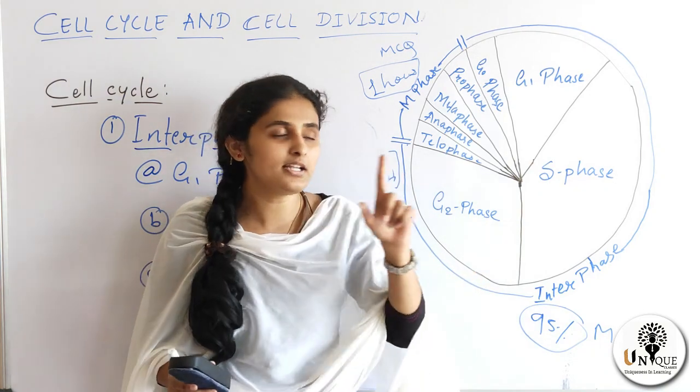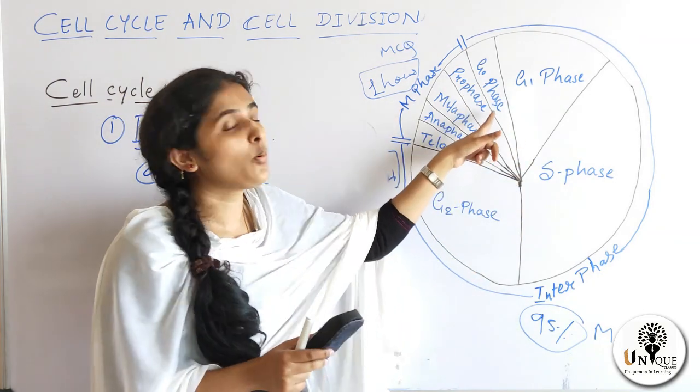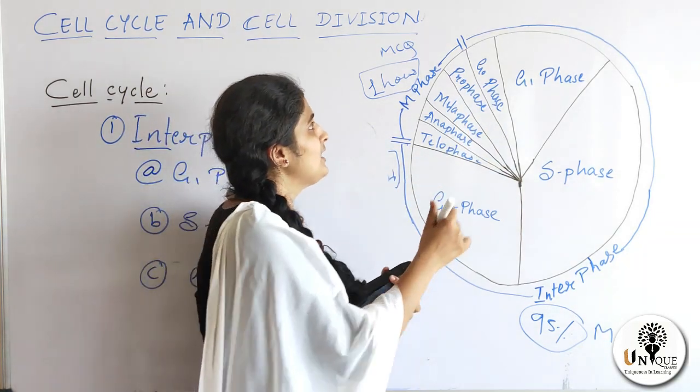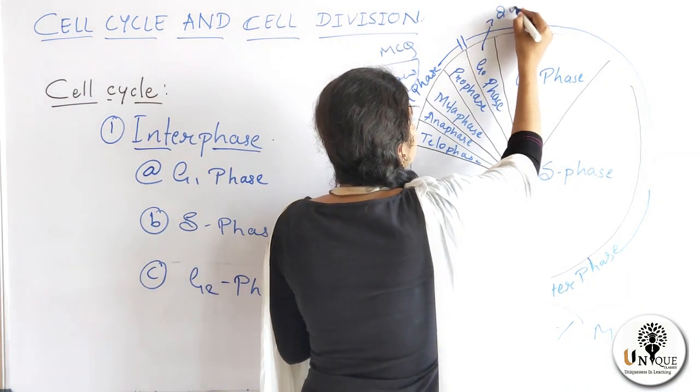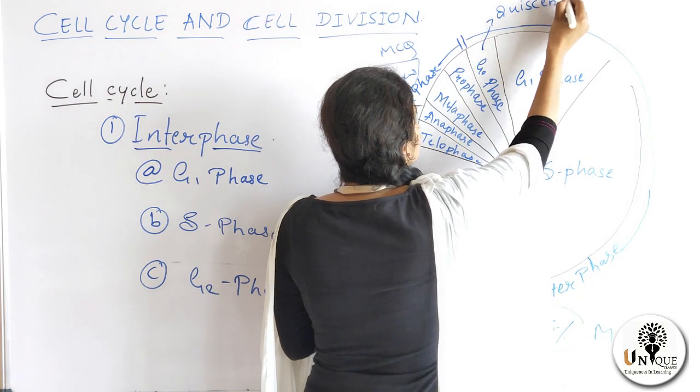Another phase is present, that is G0 phase, that is quiescent phase. So what is that? I will tell you in detail.